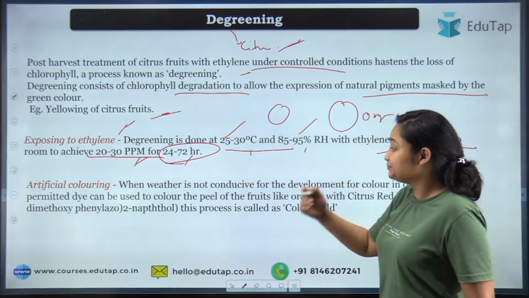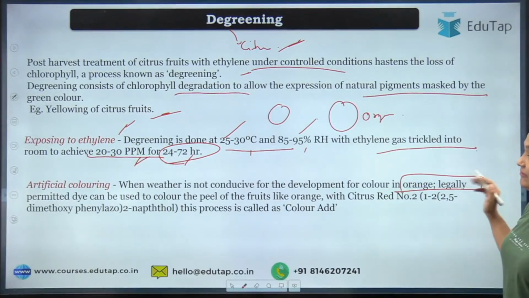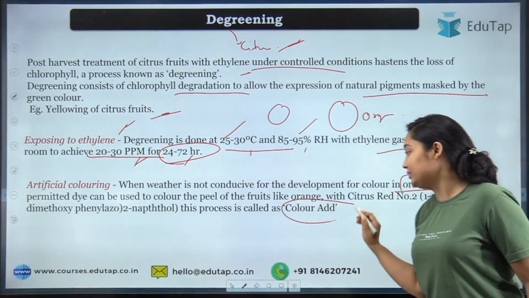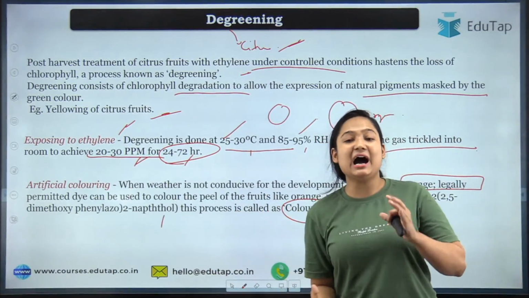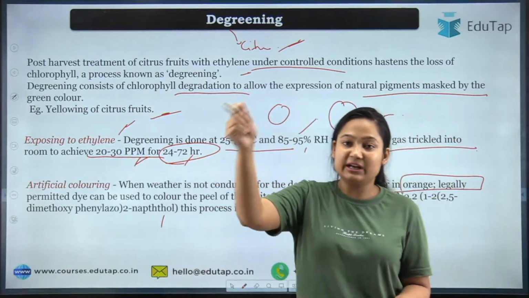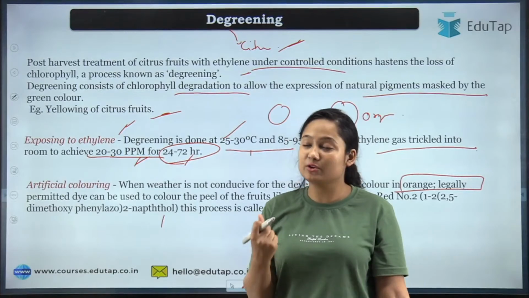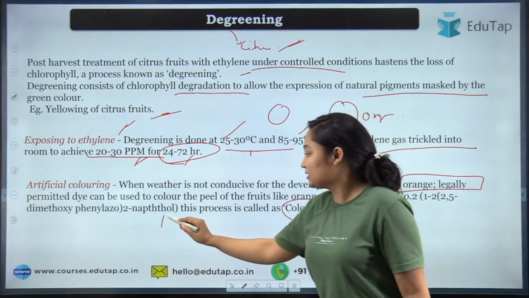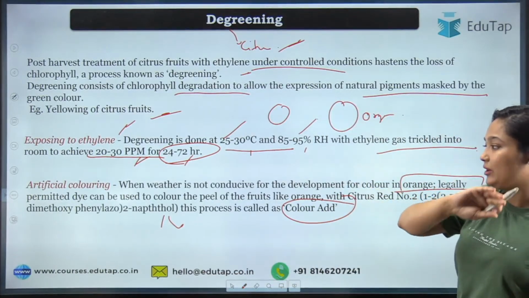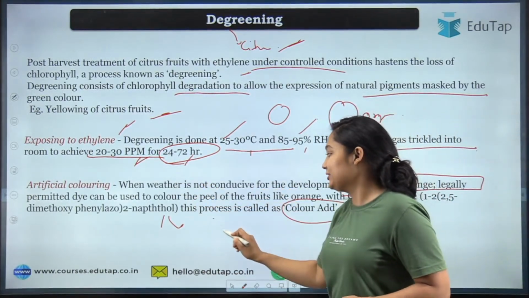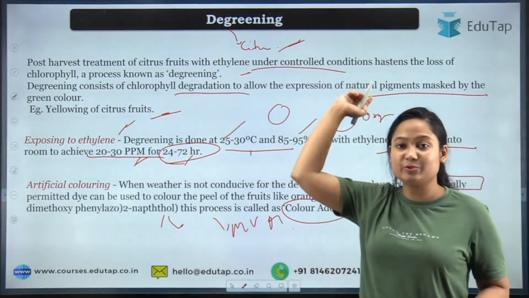After that, there is artificial coloring too. Let's say the sun is not there, or due to unconducive conditions, your orange color has not developed. In that case, you will do a color add-on, in which you will dip the fruit in a color and let the color get collected in the outer skin. What will happen if you dip it in the color and then dip it in water? The color will be transferred to the water rather than to the fruit. So you will let the color concentrate on the skin of the fruit. That will help you gain the orange color that you are lacking in your fruit. After that, your market value of the fruit will increase. So that is degreening. Now let's move to the next question.